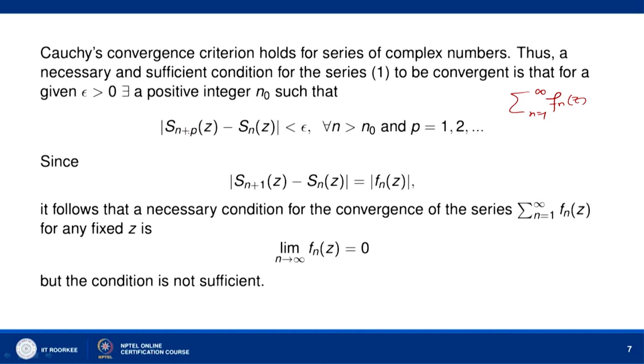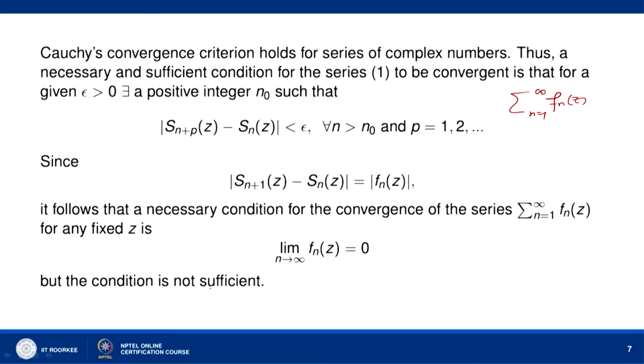Now, if you put p equal to 1 here, then mod of s n plus 1 z minus s n z is equal to mod of f n z, because s n plus 1 z is the sum of the first n plus 1 terms of this series and s n z is the sum of the first n terms of this series. So, mod of s n plus 1 z minus s n z will be equal to mod of f n z, and this is less than epsilon for all n greater than n naught. So, this means that f n z must tend to 0 as n goes to infinity. So, a necessary condition for the convergence of the series sigma n equal to 1 to infinity f n z is that the nth term of the series must go to 0 as n goes to infinity, but this condition is not sufficient.